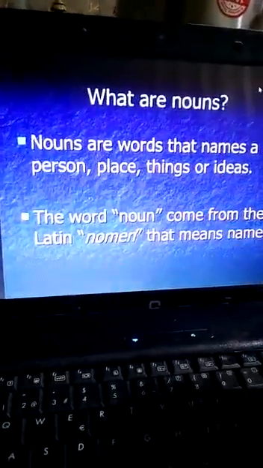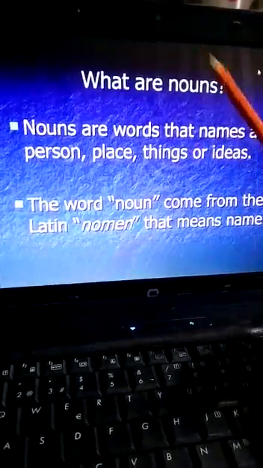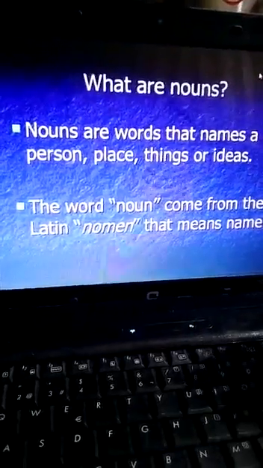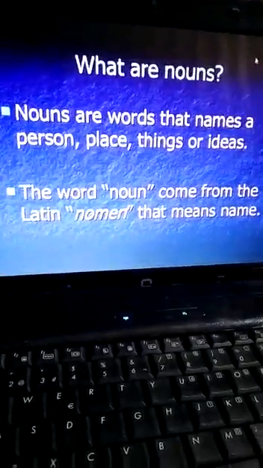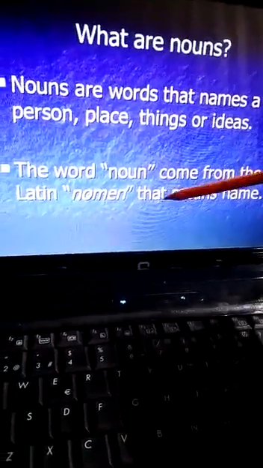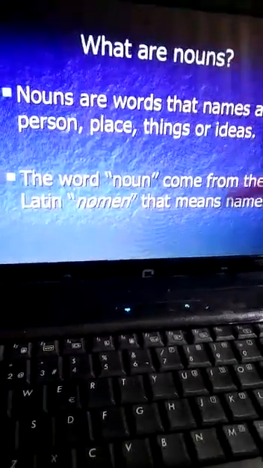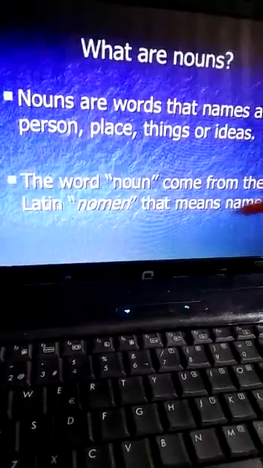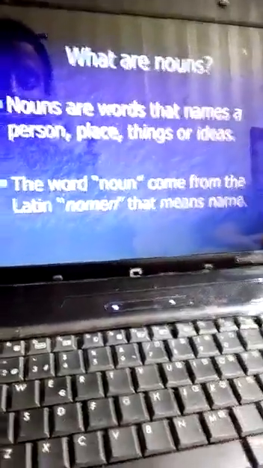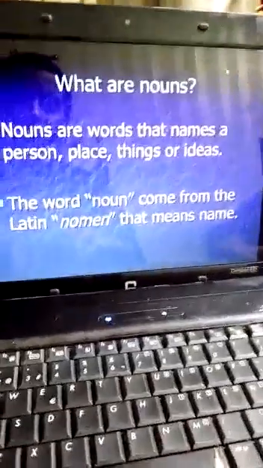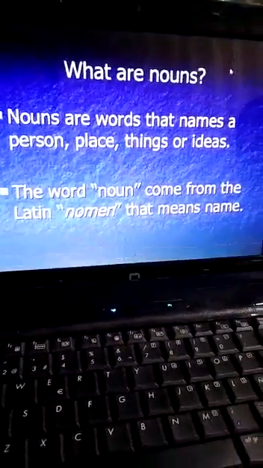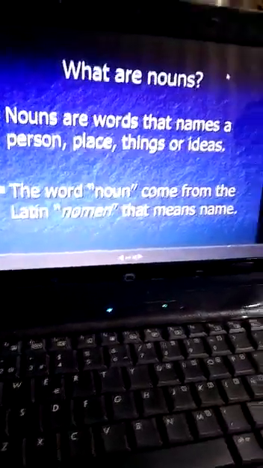Things, for example, I am using my mobile, so it's a thing. I am using this pencil, it's also a thing. Or ideas, meaning thinking, any kind of idea in your mind is called a noun. The word noun comes from the Latin nomen, that means name. So if you are asked to describe nouns in a single word, that is naming words. Nouns, naming words.